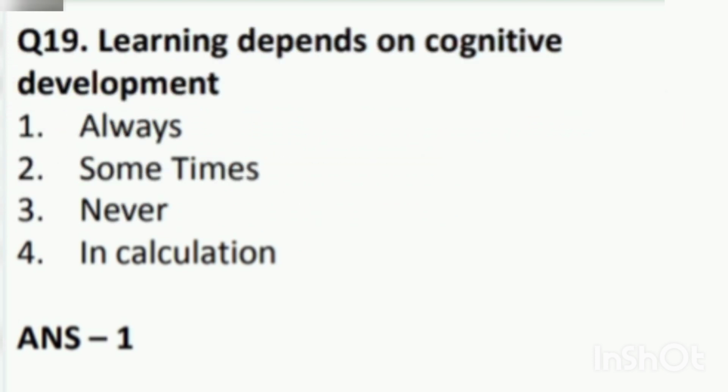Next question is, learning depends on consecutive development. Then answer is first always, second sometimes, third never, fourth in calculation. The answer is first, which is a very easy question.